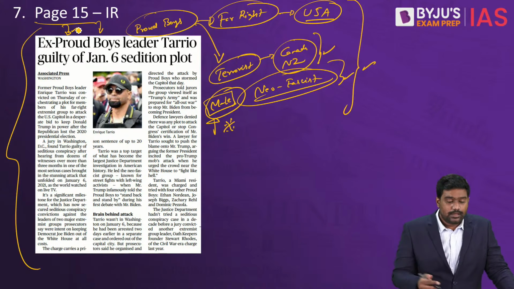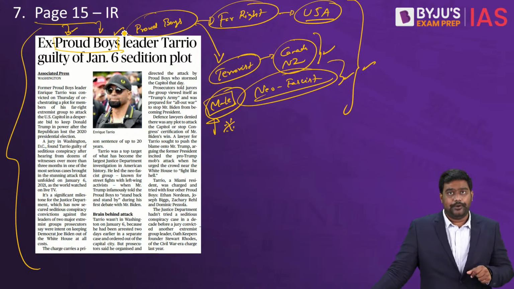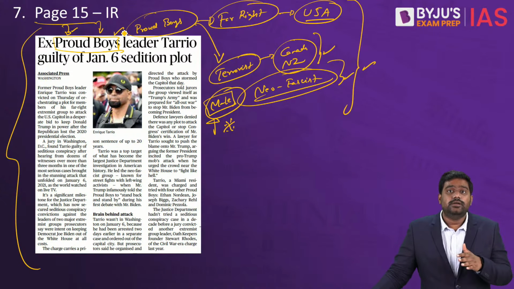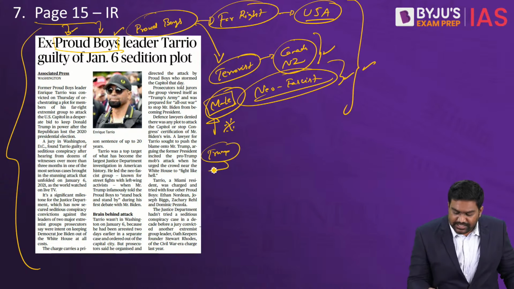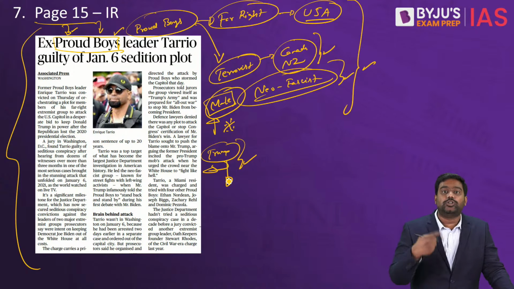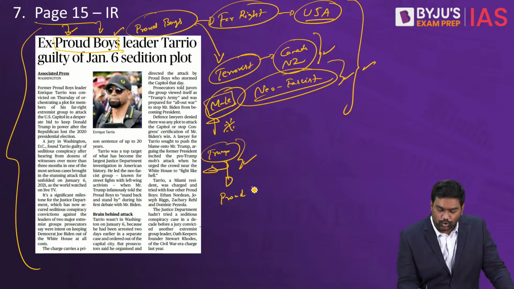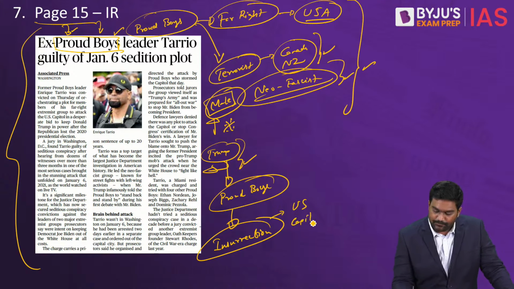like Donald Trump. But recently, when the presidential elections happened, when Joe Biden won the presidency and Donald Trump lost the elections, during the transition of power, Donald Trump had refused to concede defeat in the election. Donald Trump kept alleging that electoral fraud had been committed. This instigated his supporters and followers, including members of this group called Proud Boys, to carry out an act of insurrection. They engaged in a violent act of insurrection at the US Capitol.